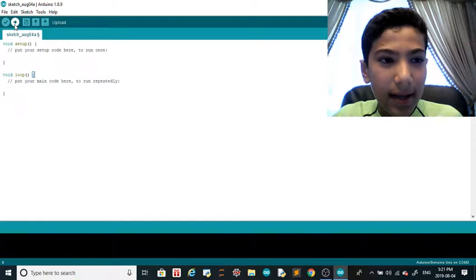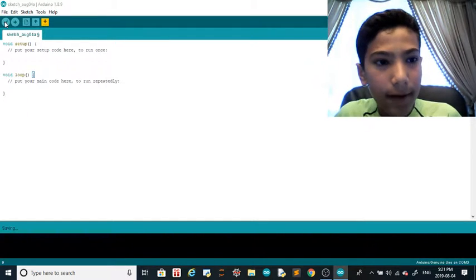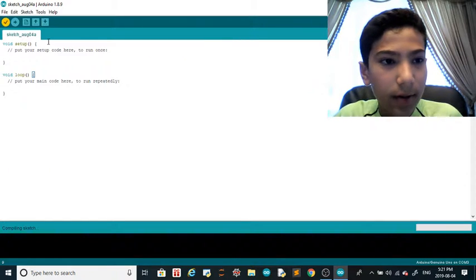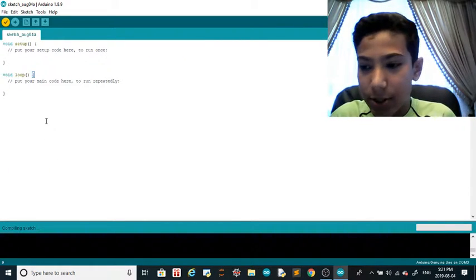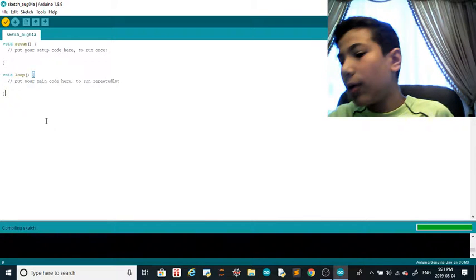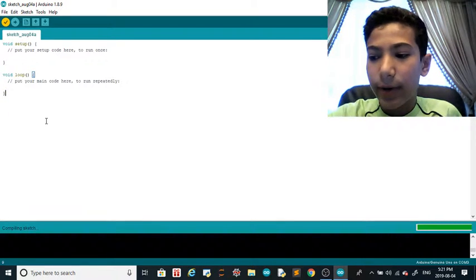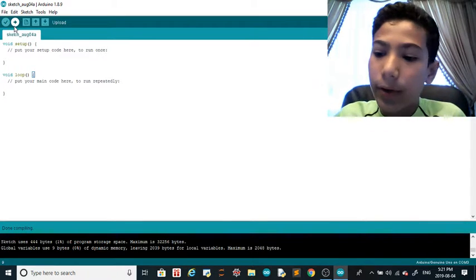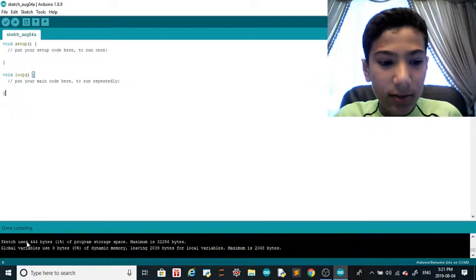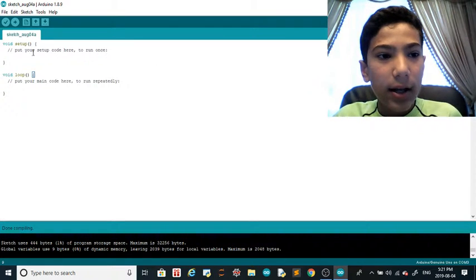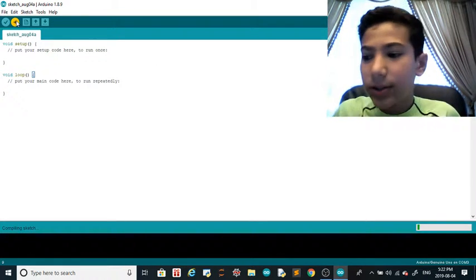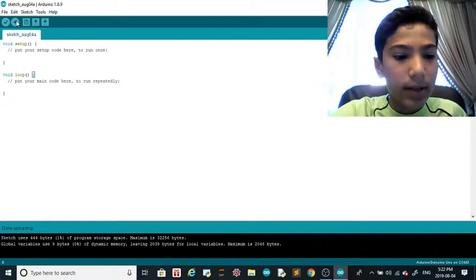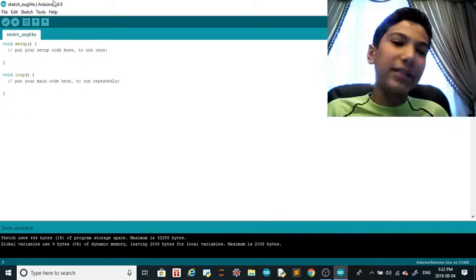By the way, if you want to check your code, it's verify, so it saves whatever. Okay, now it checks your code if it's good, but it doesn't run with the hardware. And then if you want to run the whole thing, it's upload. So done compiling, it says okay, it's very good. So now it uploads, and obviously it's not going to give me an error because I didn't put anything on here. So done uploading. Let's see if there's an error, okay?